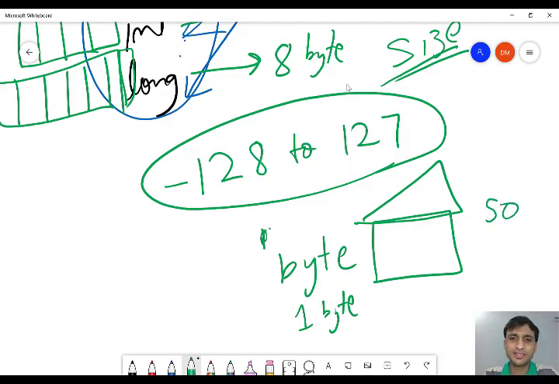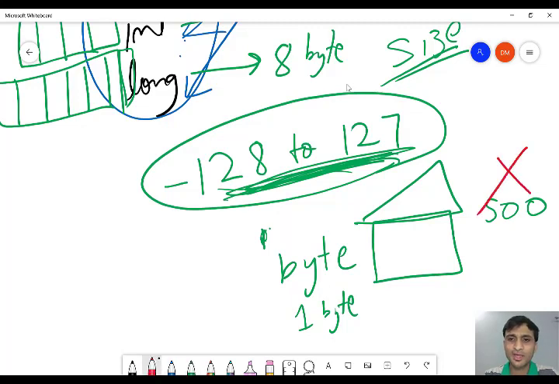So 50 is within this range, right? It is within this range, so we can store this value. For example, you want to store 500. This is wrong. Why can you not store it in this house? Because 500 is not within this range. Similarly, all the data types have their own range.